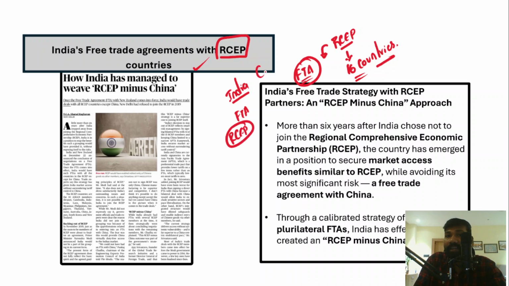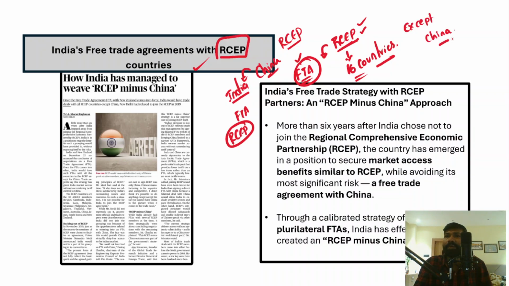Why? Because China is also part of RCEP, and if India signed, China would just flood Indian markets with cheap Chinese goods. So in order to protect India's domestic industries, India opted out. Now, what India has been doing is signing free trade agreements with all the countries in RCEP except China.